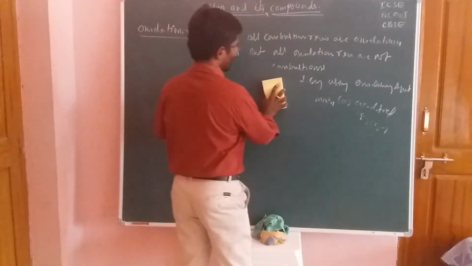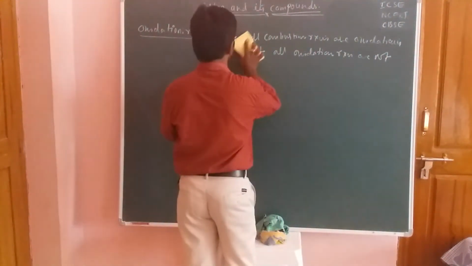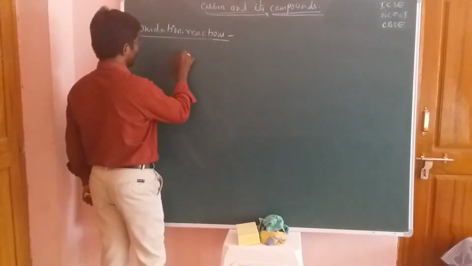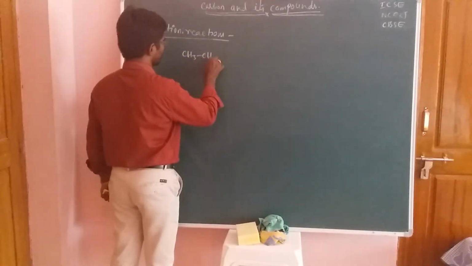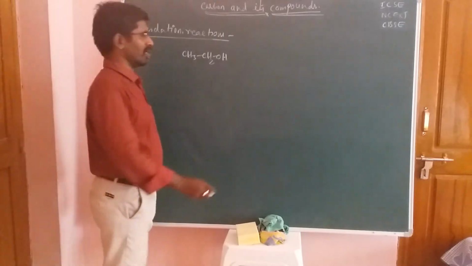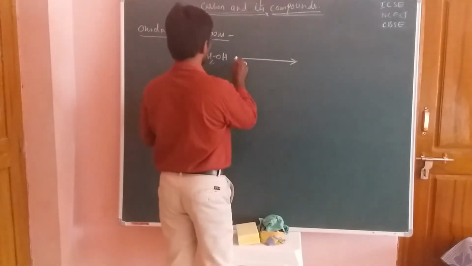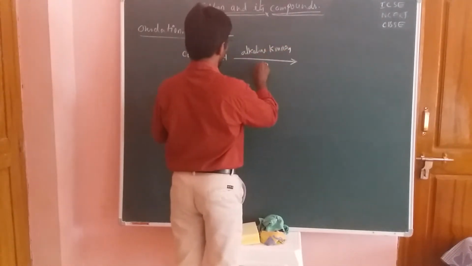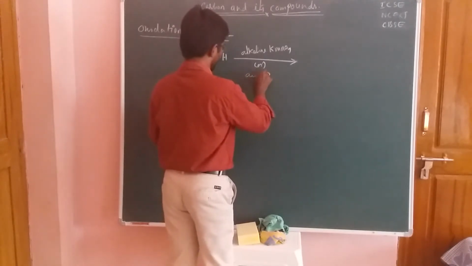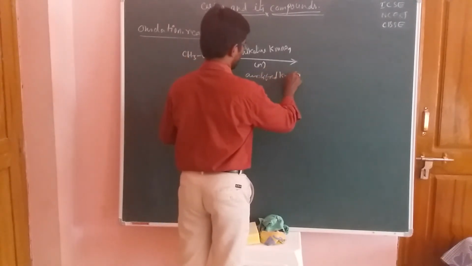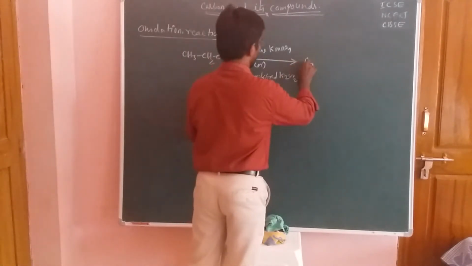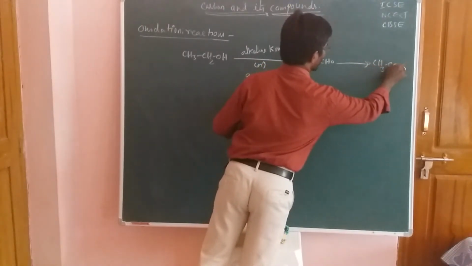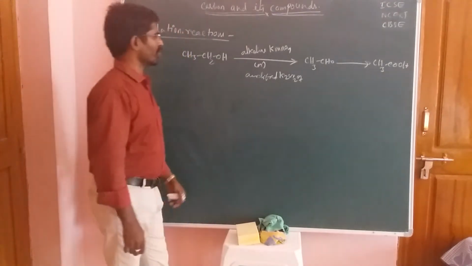Now the particular reactant is converted into an acid compound. Here I take the ethyl alcohol compound, CH3CH2OH. So this is the ethyl alcohol compound. Now I have to use the reagent alkaline KMnO4, or acidified K2Cr2O7, which converts it like this. The final thing is that we have to prepare the acetic acid compound. That is the continuation reaction.